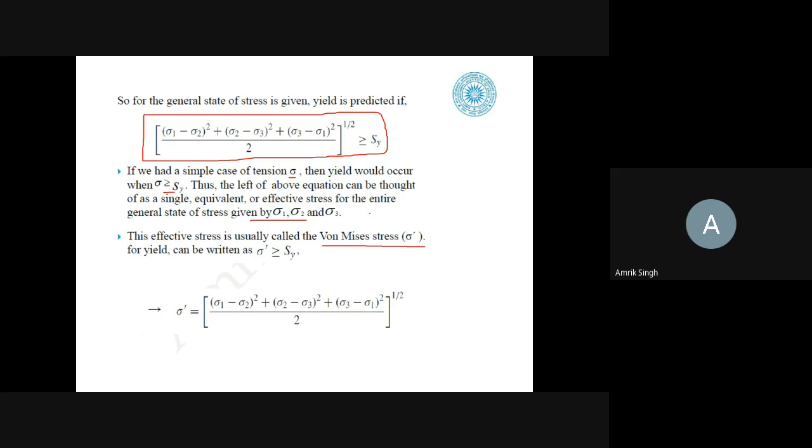Von Mises is named after the person who devised this theory. So sigma dash is greater than or equal to Sy, and you can write sigma dash equal to this relation you have seen above.